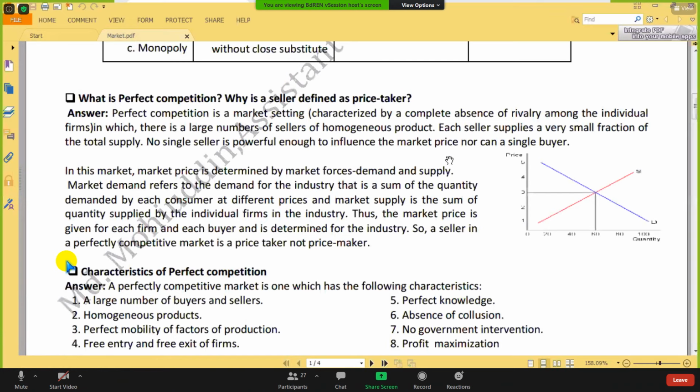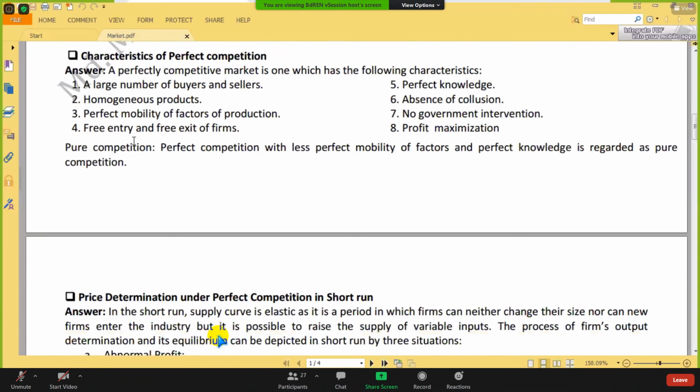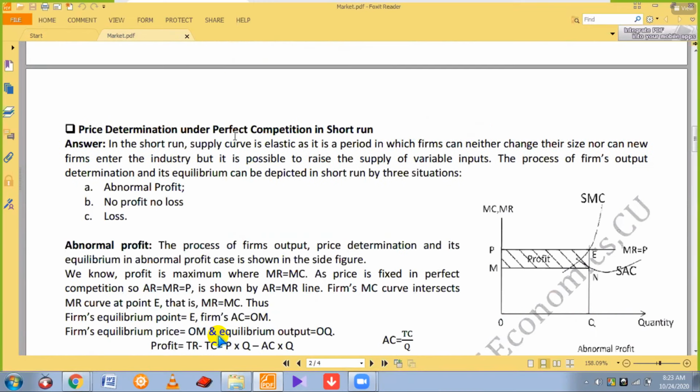Okay, last day we discussed these topics: how to determine price under perfect competition in short run. Before starting today's topic, you have to remember that to answer this question there are three situations.